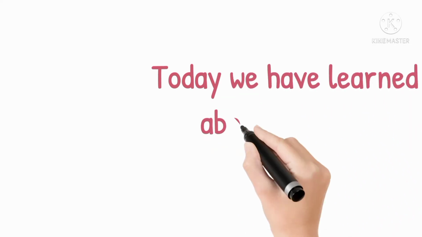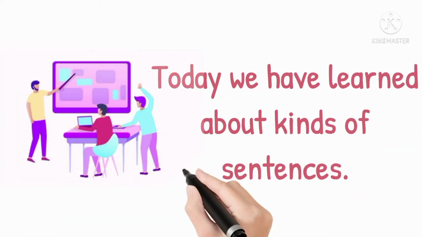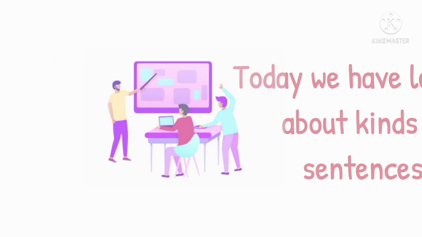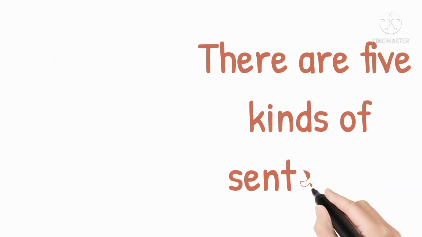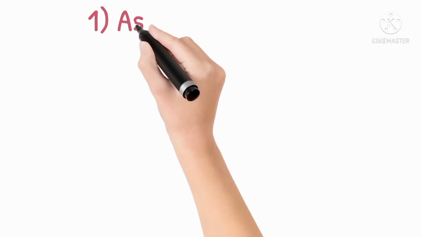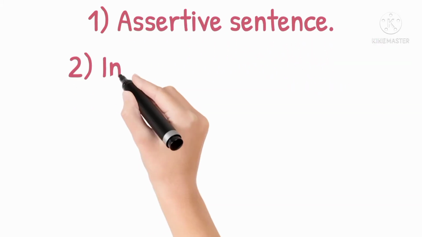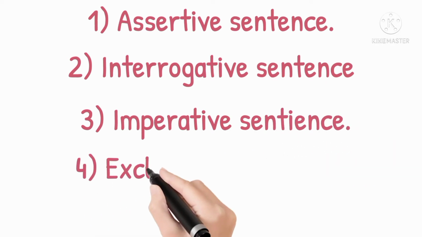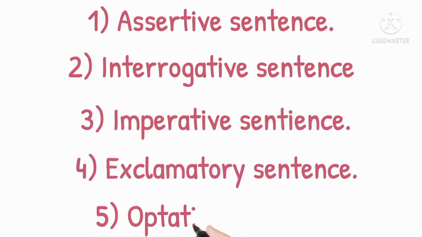Today we have learned about kinds of sentences. There are five kinds of sentences. Number one, assertive sentence. Number two, interrogative sentence. Number three, imperative sentence. Number four, exclamatory sentence. Number five, optative sentence.